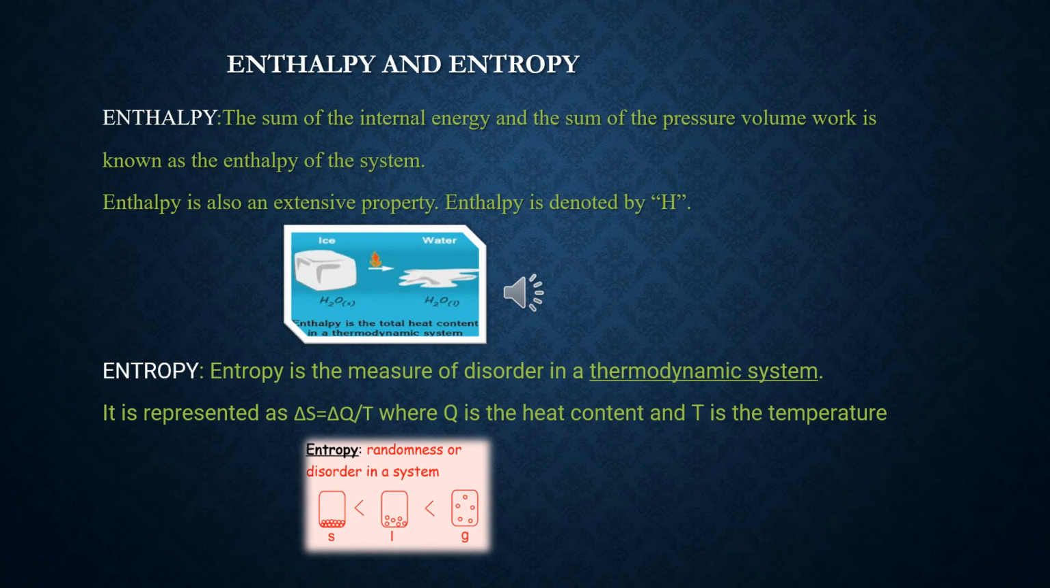Next is enthalpy and entropy. Enthalpy: the sum of the internal energy and the pressure-volume work is known as the enthalpy of the system. It is also an extensive property and is denoted as H. Next is entropy. It is a measure of disorder in a thermodynamic system. It is represented as ΔS = ΔQ/T, where Q is the heat content and T is the temperature.